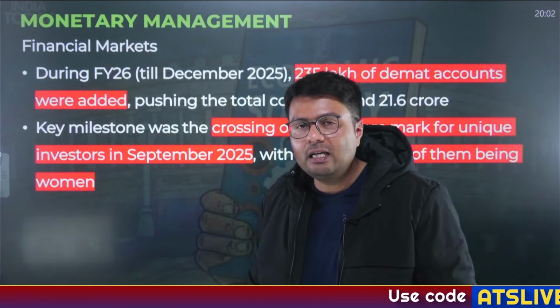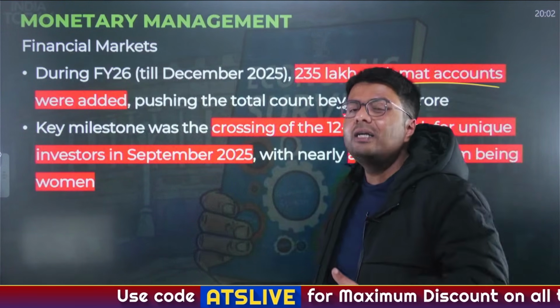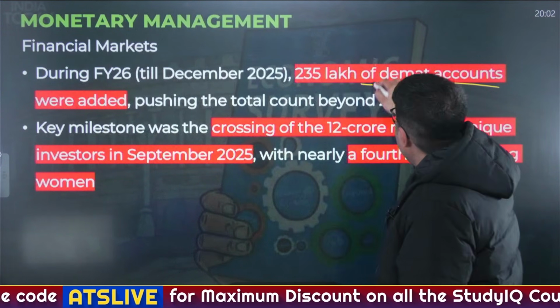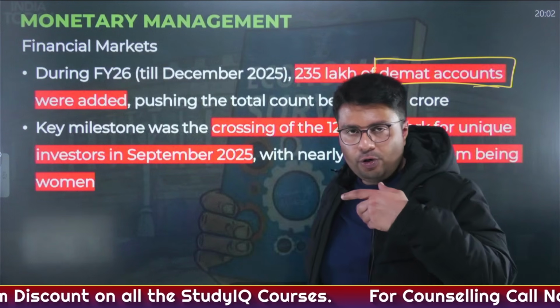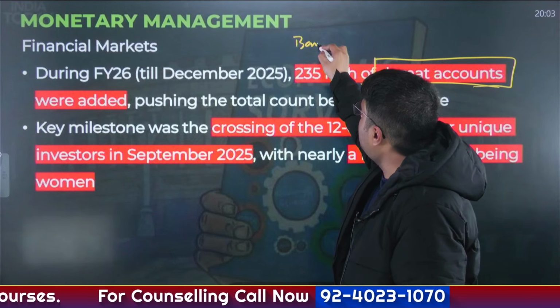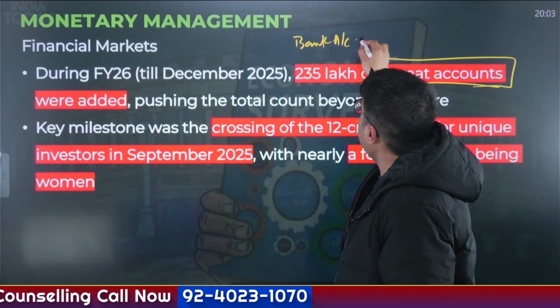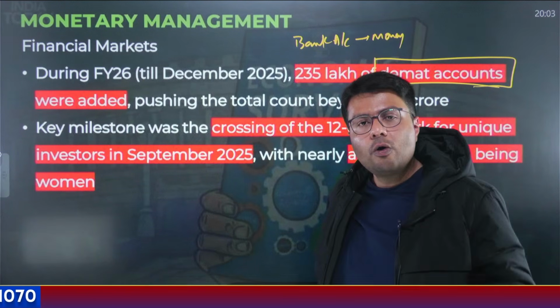And because of that, demat accounts in India have started to open. What is a demat account? To get involved in a financial transaction where money transfer is involved, you open a bank account, right? So in a bank account, what do you store? You store money. But when you trade in stocks, what are you storing?